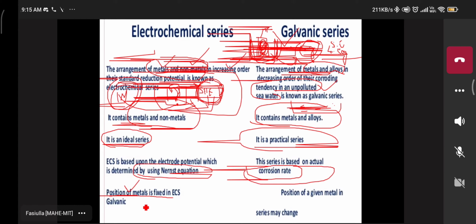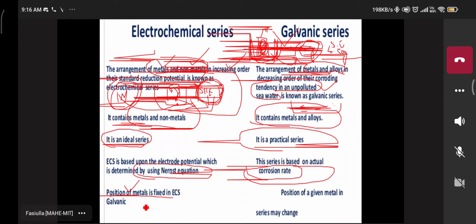So the noble metal platinum acts as a cathode, iron is an anode. Two electrodes are connected together to form the cell in the given electrolyte. Given electrolyte, you can take acid: HCl, sulfuric acid, nitric acid.